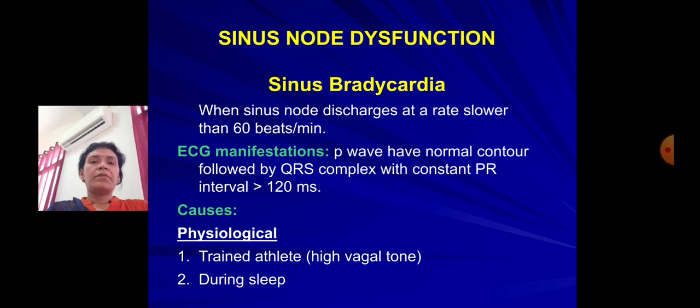Every P will be followed by a normal QRS complex, but the rate will be less than 60 beats per minute. The ECG manifestations are that the P wave has a normal contour followed by a normal QRS complex with a constant PR interval of more than 120 milliseconds.